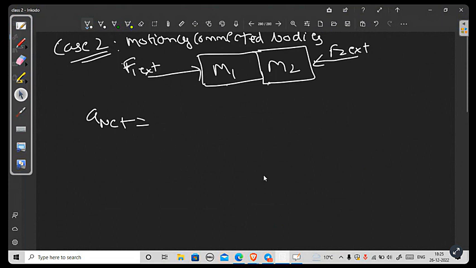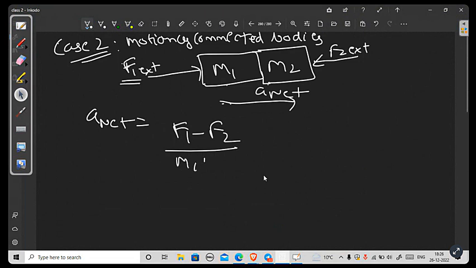If M1 and M2, both of them are moving towards the right side, that is towards the direction of F1, then I can say net acceleration is F1 minus F2 upon total mass M1 plus M2.